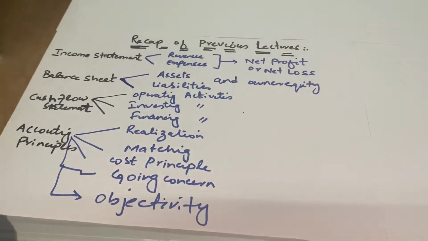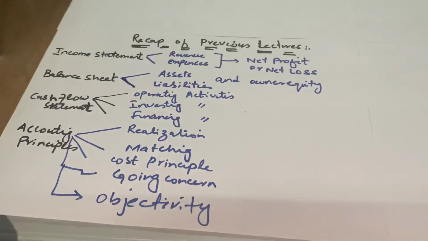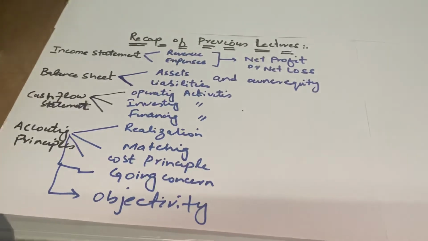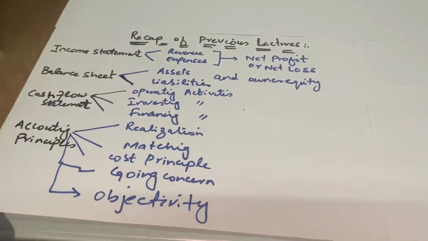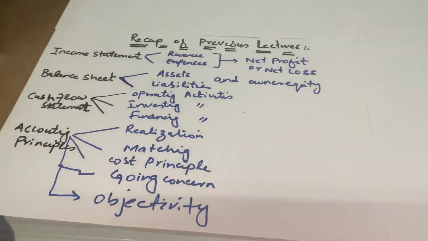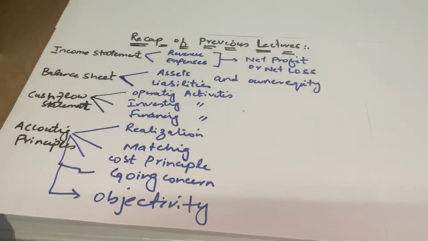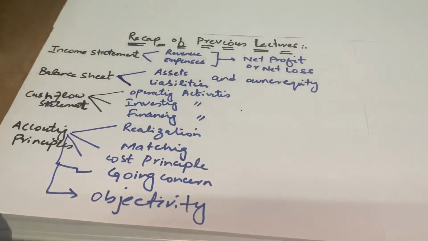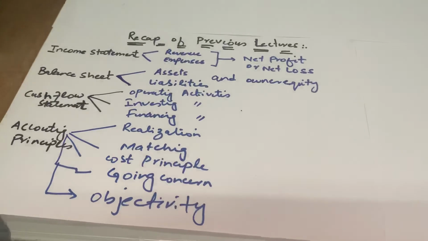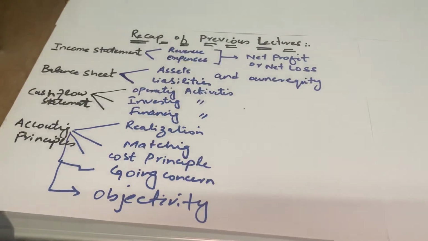For example, if a third-party auditor wants to check your financial data or information, they can easily check it. So all the data that you have presented in your financial statements should have a particular objective, should be free from any bias and any error, and the chances of ambiguity should be less.